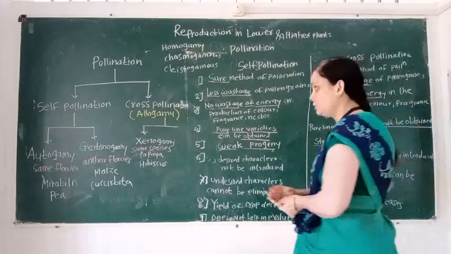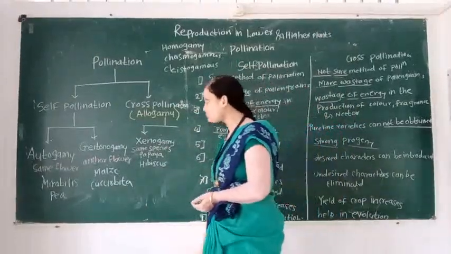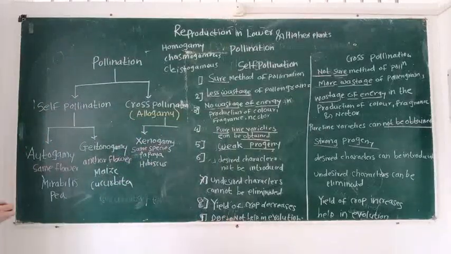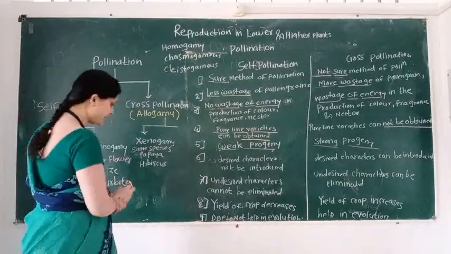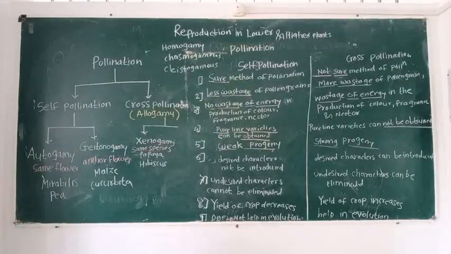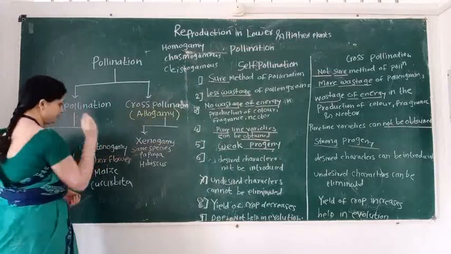So, you see in this diagrammatic representation, pollination consists of two types.